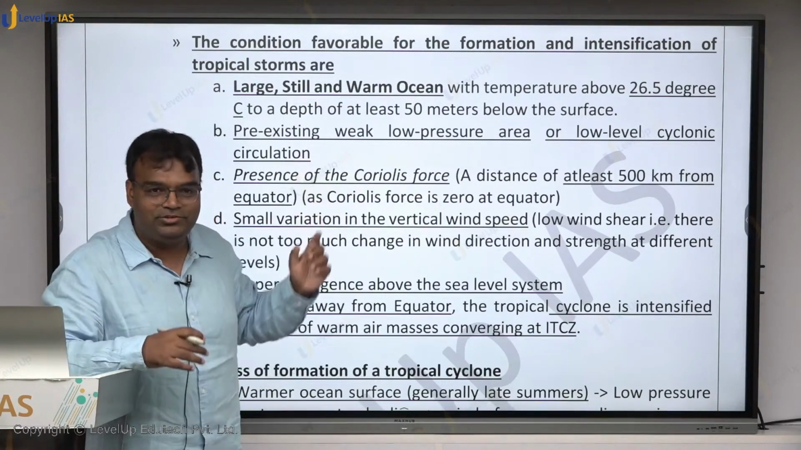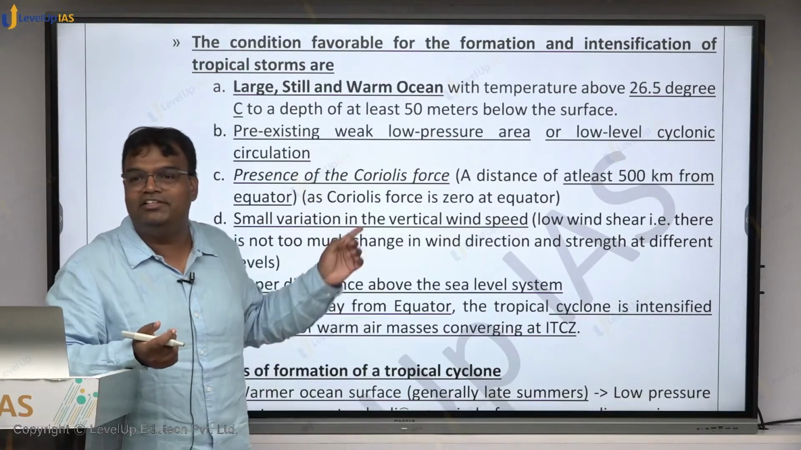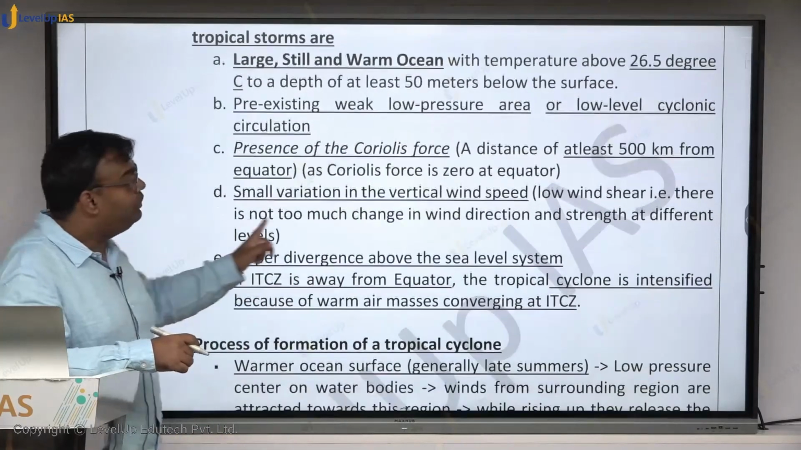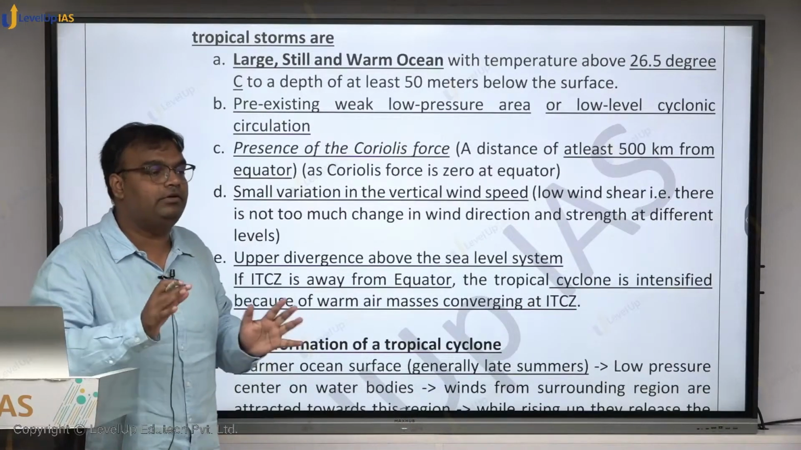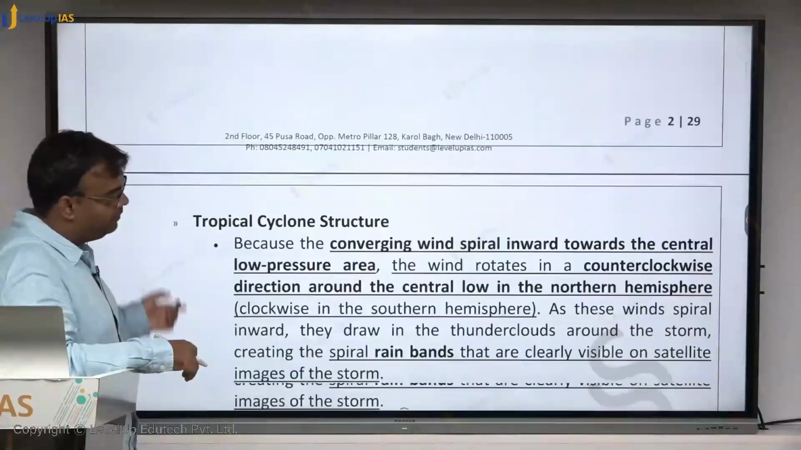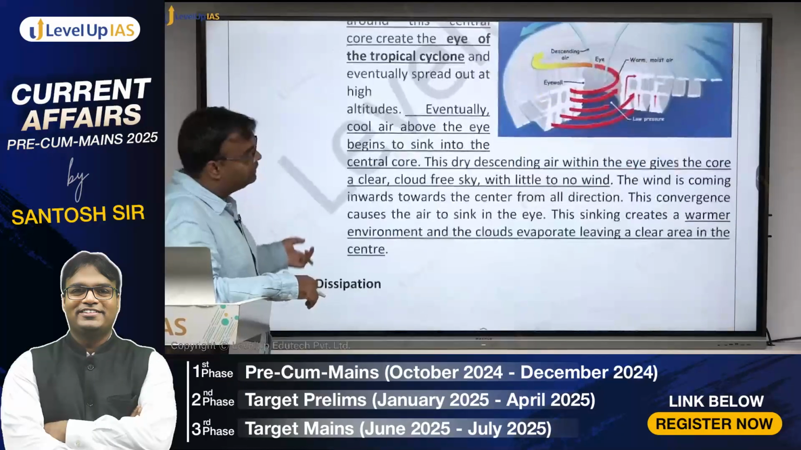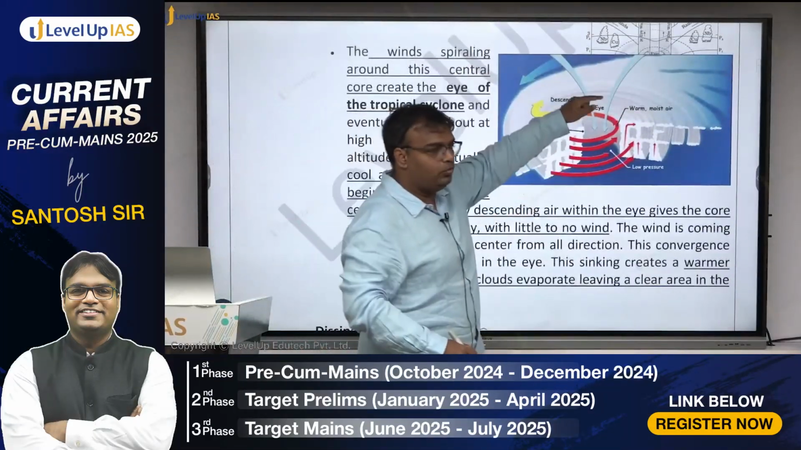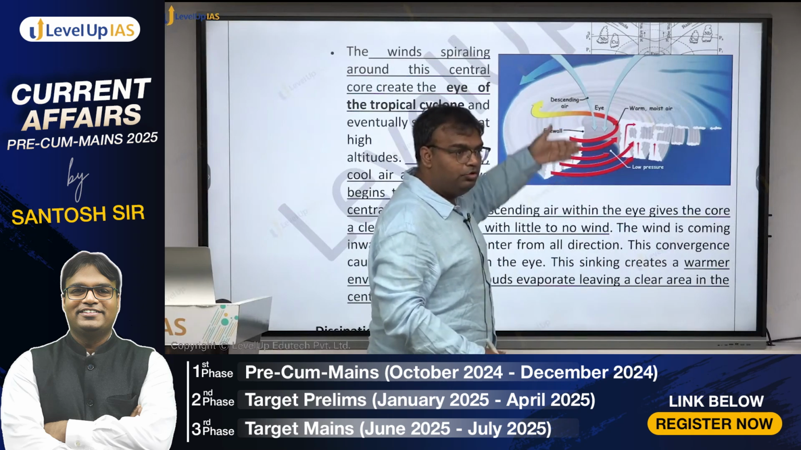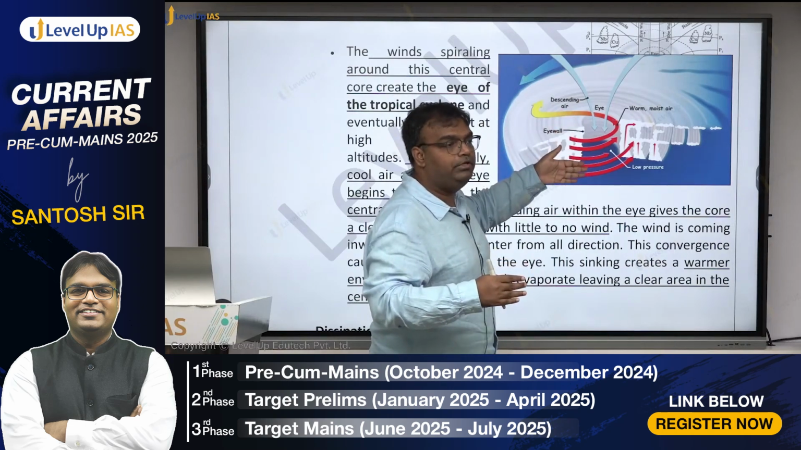First two conditions could have been satisfied at the equator, but the third condition will not be satisfied at the equator. Then, small variation in vertical wind speed. I'll bring you to an image. This is a cyclone. Here, this is the vertical part. Vertically, wind should not be varying a lot.